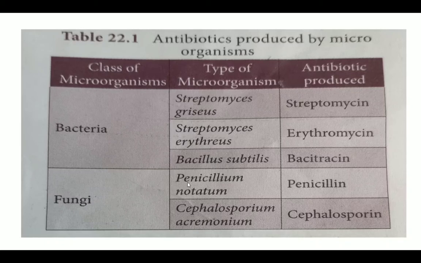Okay, and then Penicillium notatum, from that only the first antibiotic penicillin was prepared. Penicillium notatum is a kind of fungi. Then Cephalosporium acremonium, this is a kind of fungi from which the cephalosporin antibiotic is prepared. So on the whole, the antibiotics are prepared from the microorganisms only.